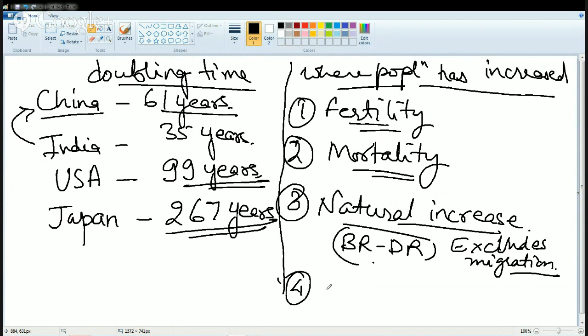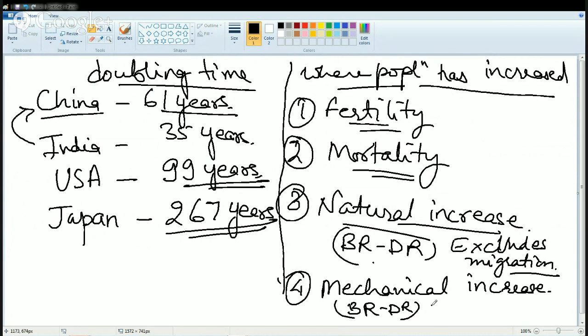The fourth concept here is mechanical increase. Mechanical increase, on the other hand, includes the concept of migration. So you have birth rate minus death rate plus immigration minus emigration. Immigration is the incoming people, emigration is the outgoing population. That whole divided by the total population. So that's the mechanical increase. So we have talked about natural increase, we have talked about mechanical increase. But we are still to understand the concept of fertility and mortality, which is a very, very important concept.